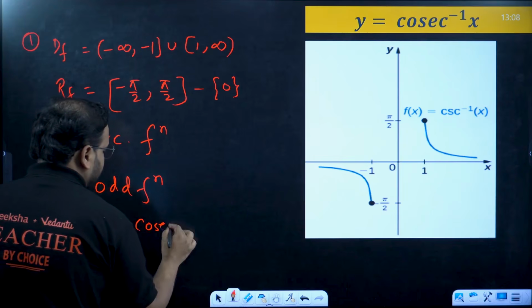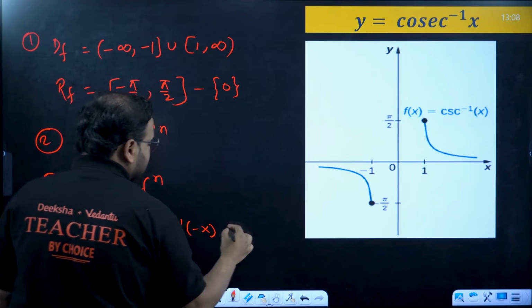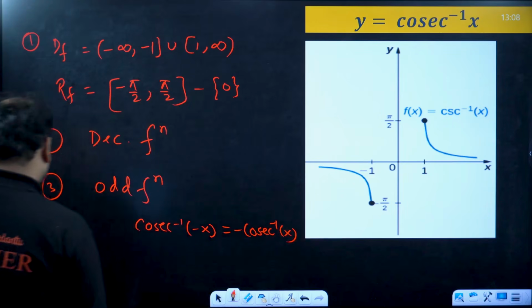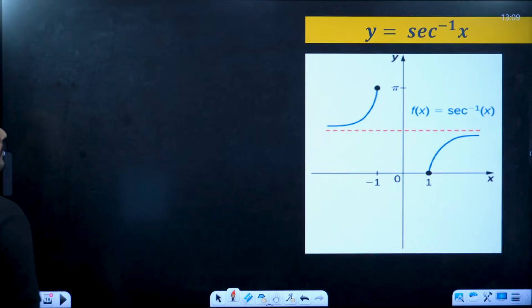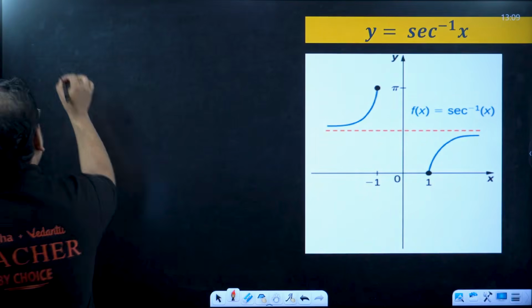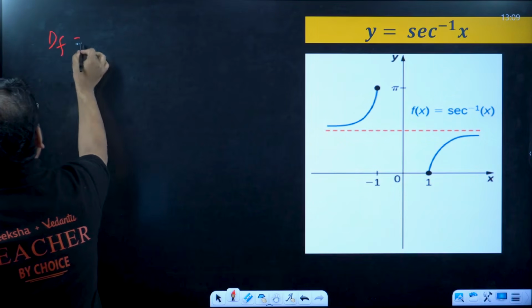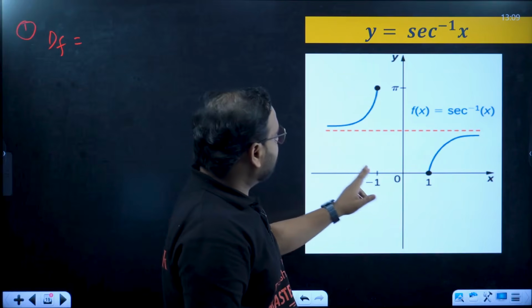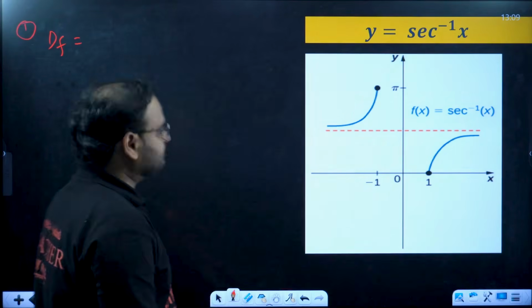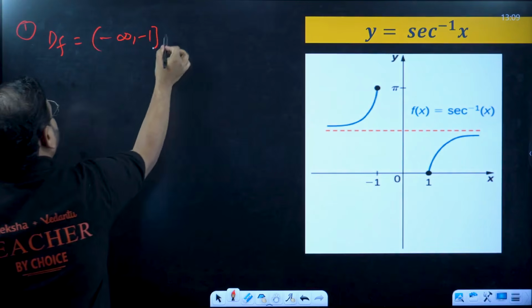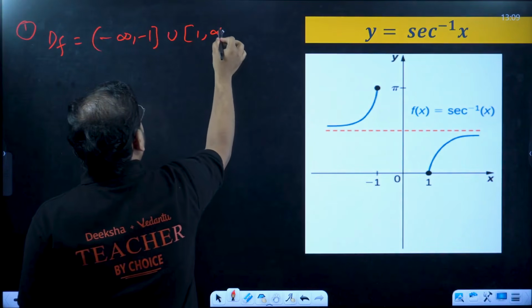Cosec inverse of minus x is minus cosec inverse of x. Second, sec inverse. Please check. Just write the domain of the function first. First thing first, what is the domain over here? Minus infinity to minus 1, closed, union 1 to infinity, closed.